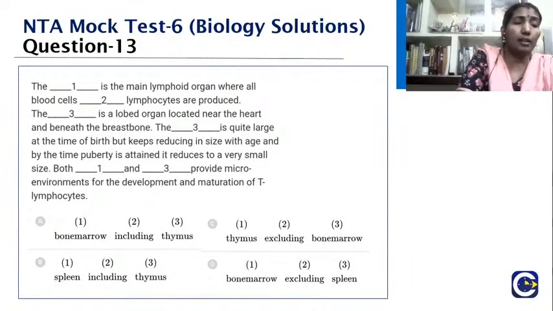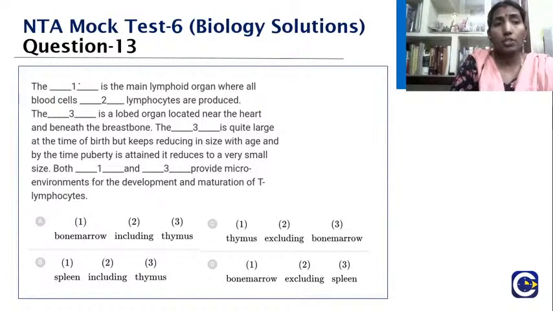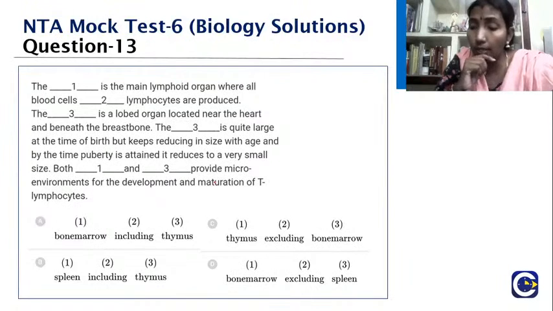Okay, here comes another very interesting question. We'll see what that is. The dash, option 1, is the main lymphoid organ where lymphocytes are produced. The dash, option 2, is a lobed organ located near the heart and beneath the breastbone. Option 2 is quite large at the time of birth but keeps reducing in size with age, and by the time puberty is attained, it reduces to a very small size. Both option 1 and option 2 provide microenvironments for the development and maturation of T lymphocytes.